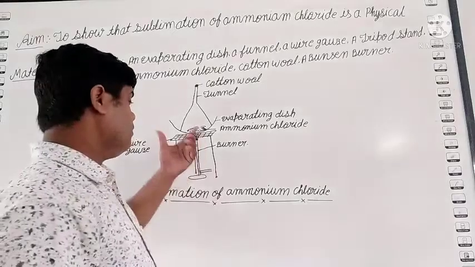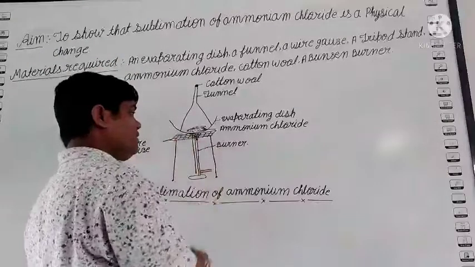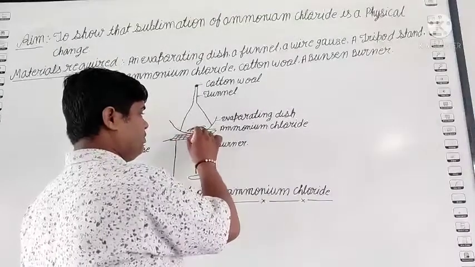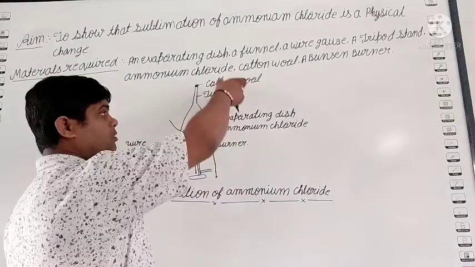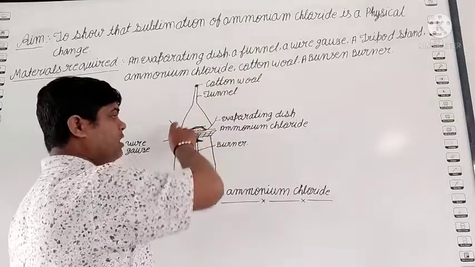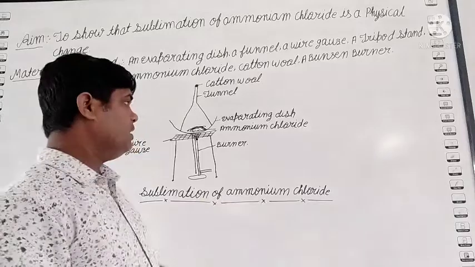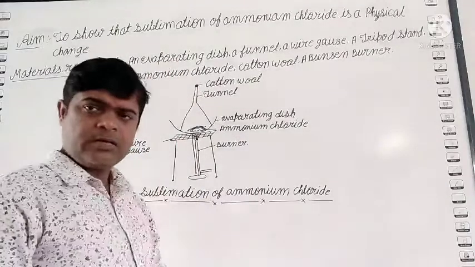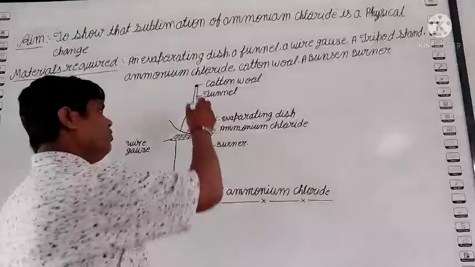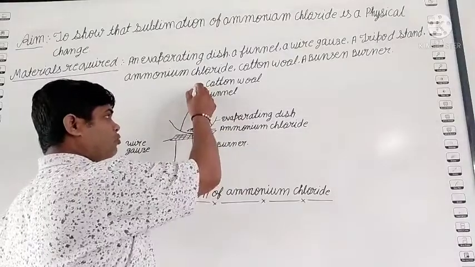So students, see, first we take an evaporating dish. In the dish we take a small amount of ammonium chloride, and after that we put an inverted funnel over the evaporating dish. What did we do? We placed a funnel upside down over it. Clear? After that, we lock its mouth with cotton wool.